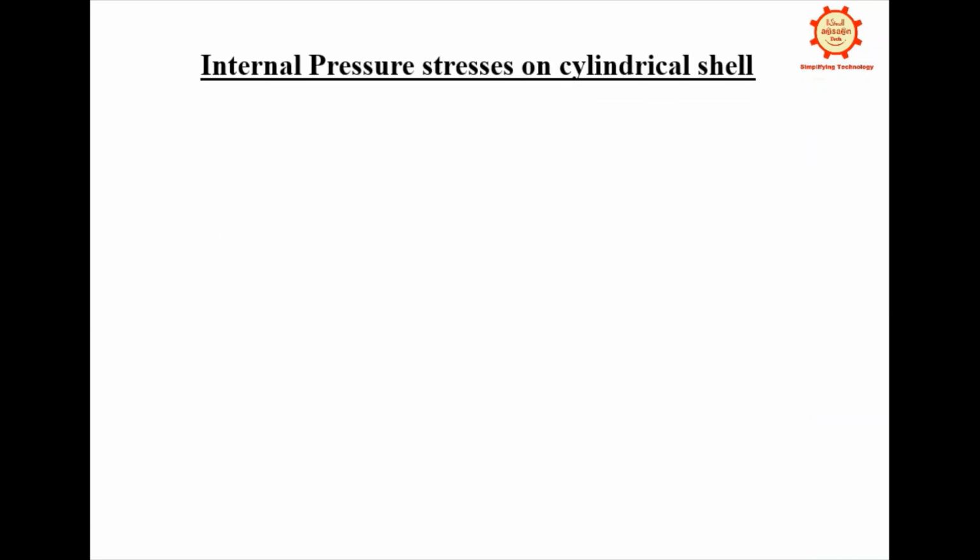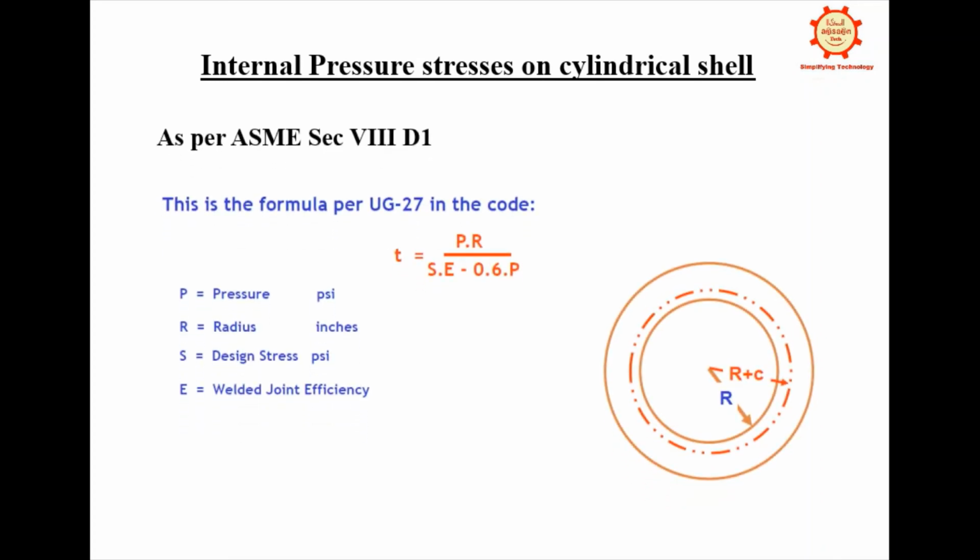As an example, in ASME section 8 division 1, clause UG 27 provides how to calculate the thickness of the vessel. They give the formula directly, but where and how it is derived, why this formula, they don't provide.